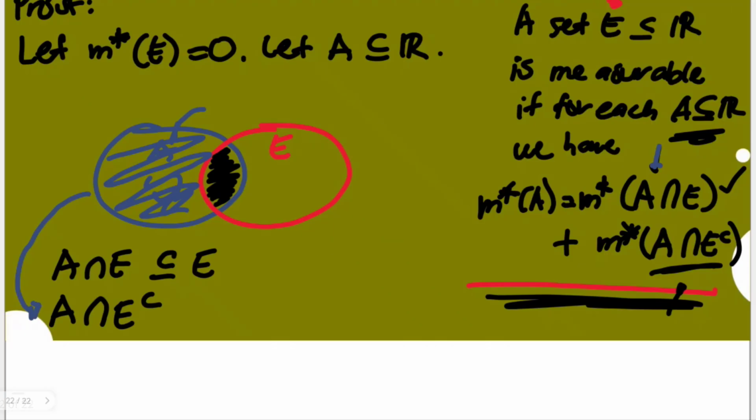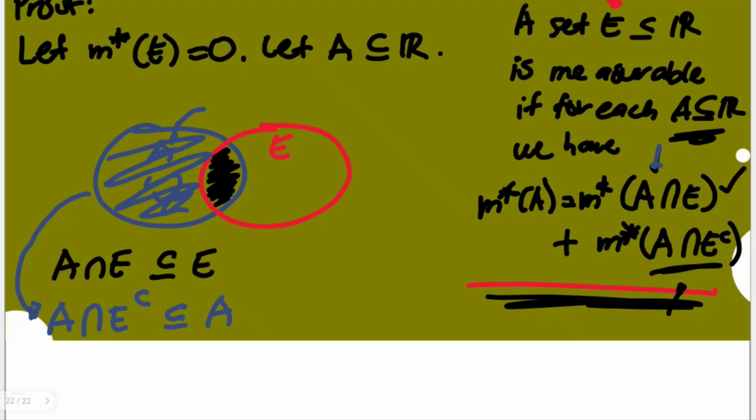Let me change the color of this text so that we would be guided. So you have here A intersection E complement. This is actually a subset of A. The black one is the intersection of A and E. It's a subset of set E. The blue one is the intersection of A and E complement, which is a subset of A.